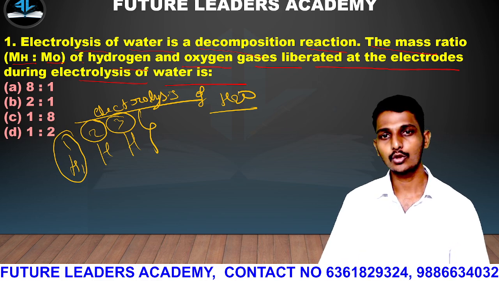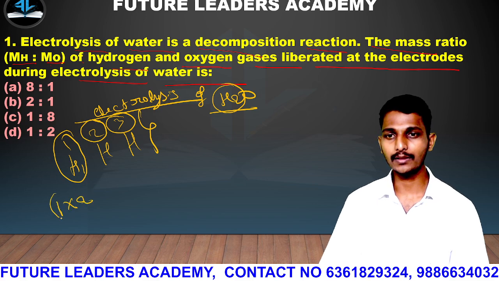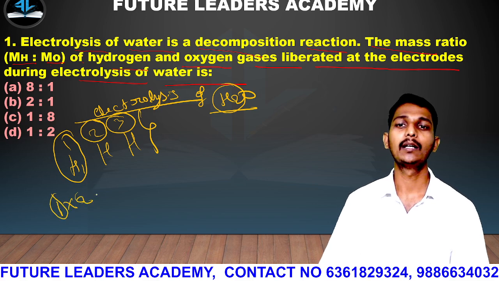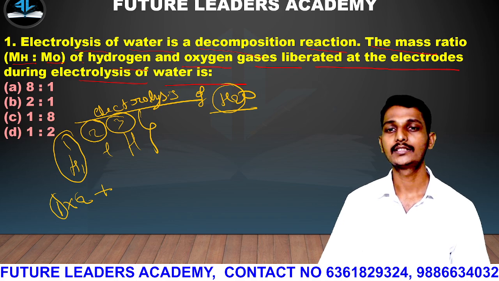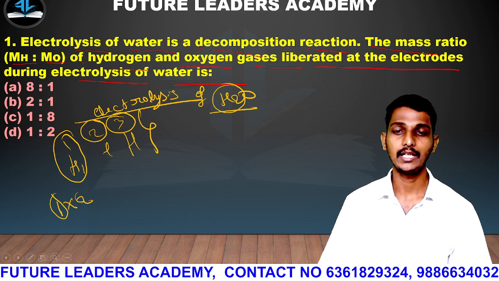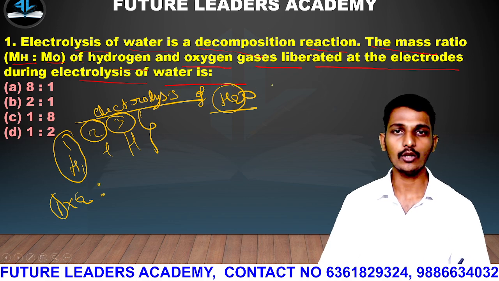There are 2 hydrogen atoms, so 1 into 2, because the mass of hydrogen is 1 and there are 2 hydrogens. Not a plus, just the ratio is to oxygen. Only 1 oxygen is there.